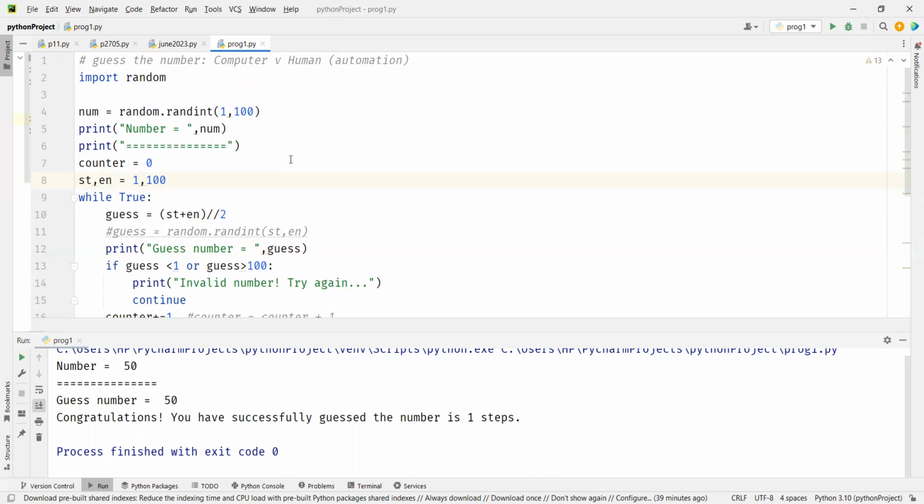Faster means fewer steps. Just by running it once or twice, you will not be able to know. So we will run it maybe 50,000 times, maybe 1 lakh times, and then we'll take the average.